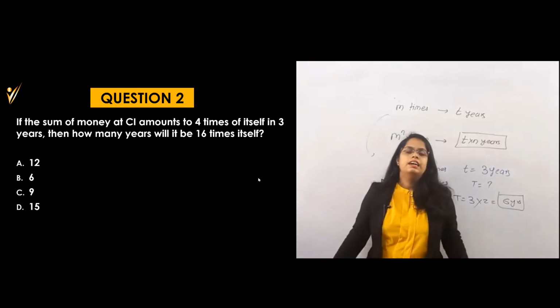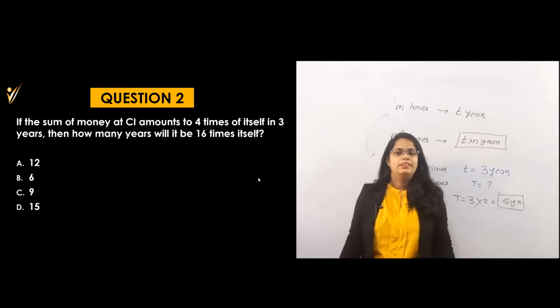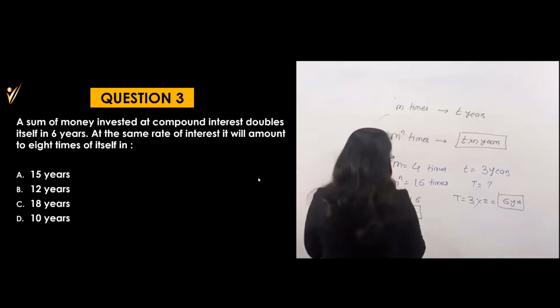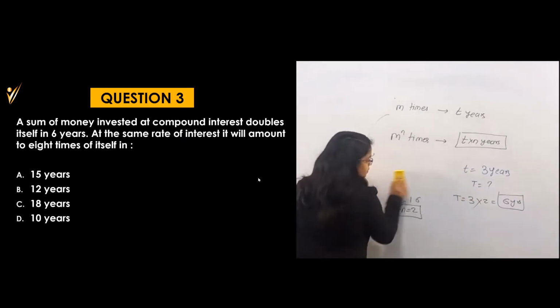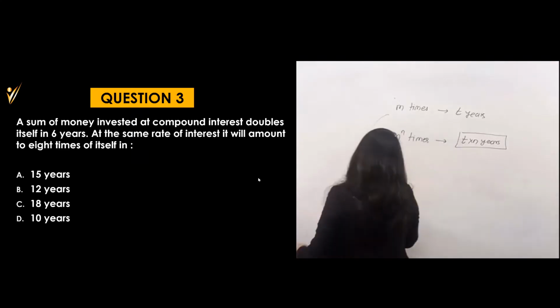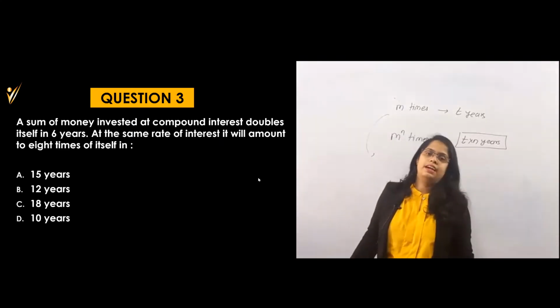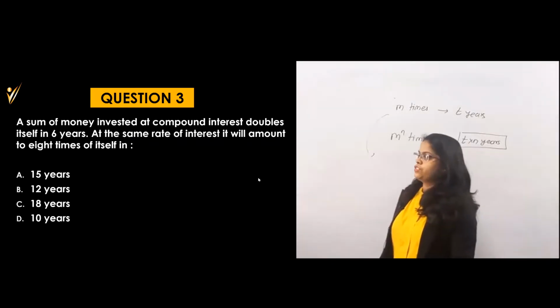Easy one. Actually, by using this formula you can solve quickly and very easily. So that's why this is the formula for that. Now let's see question number 3. If it is not in the form of M raised to n, that is, it is exactly not coming, at that time we have to solve by the formula of the amount at CI. Okay, now let's solve the last question of this type.